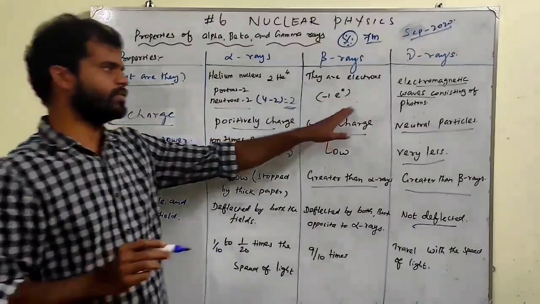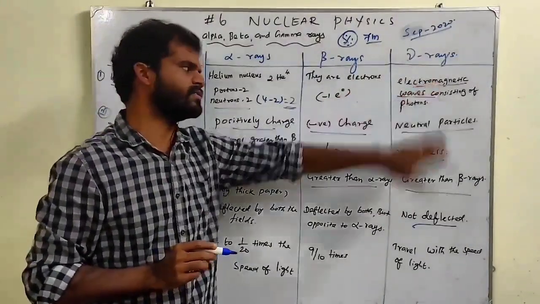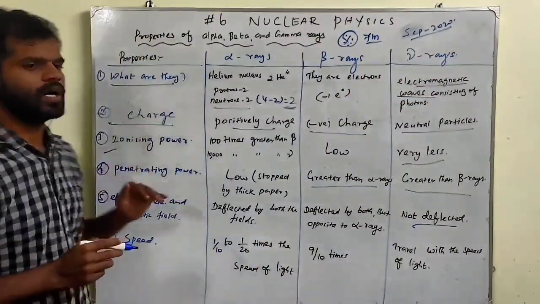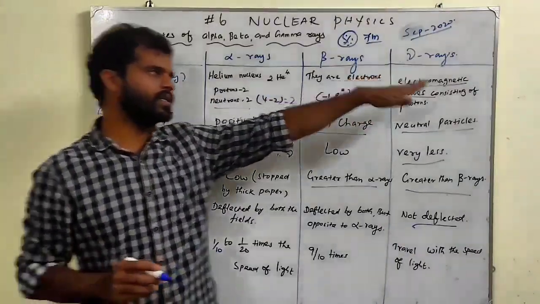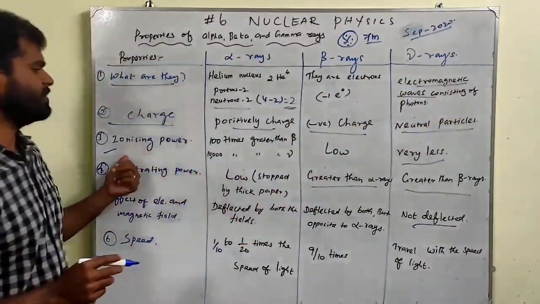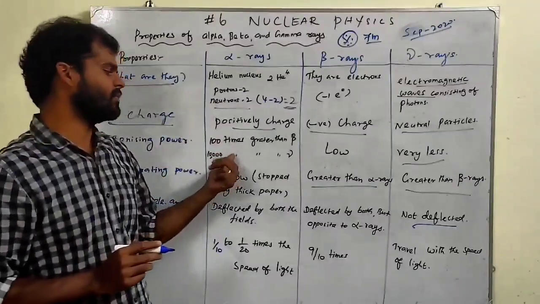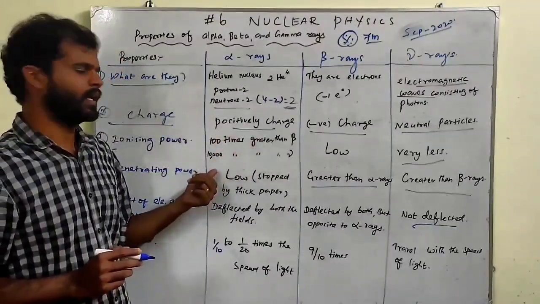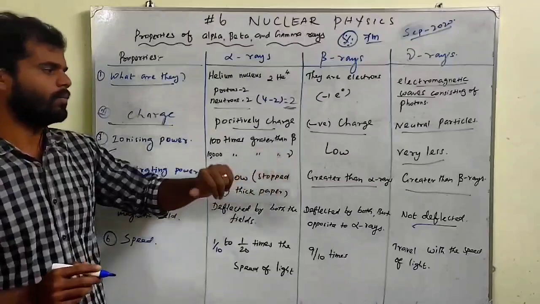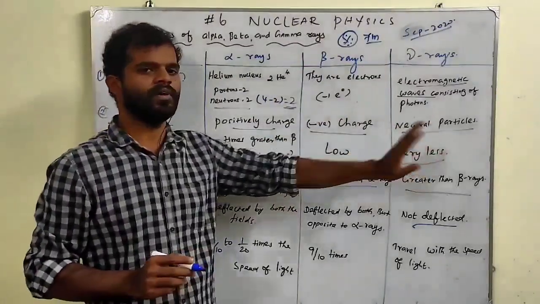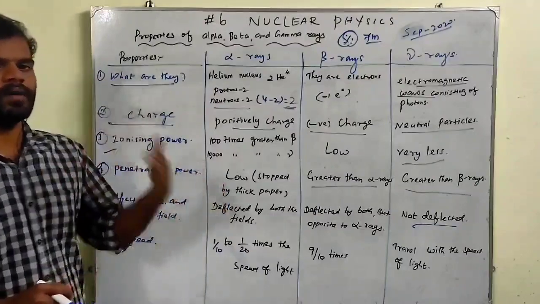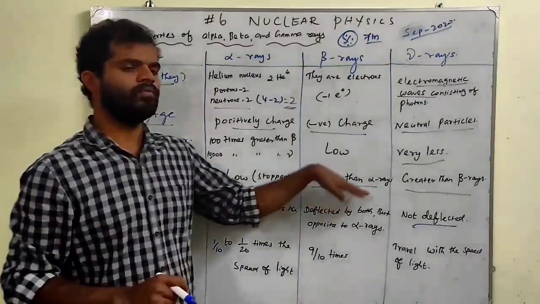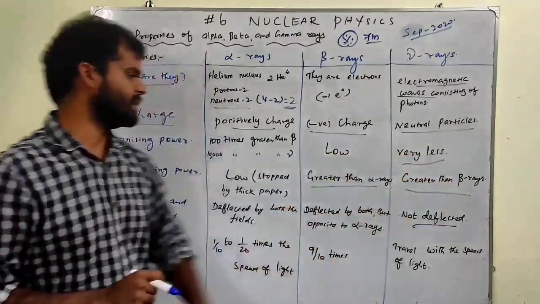They are called electrons and they are electromagnetic waves consisting of protons. Second one, charge: positive charge, negatively charged and neutral charge. Ionizing power: alpha is 100 times greater than beta, beta is 10,000 times greater than gamma. This is low and this is very less. Penetrating power: alpha is low, which means we can stop it using paper. Beta is greater than alpha, then gamma is greater than beta.